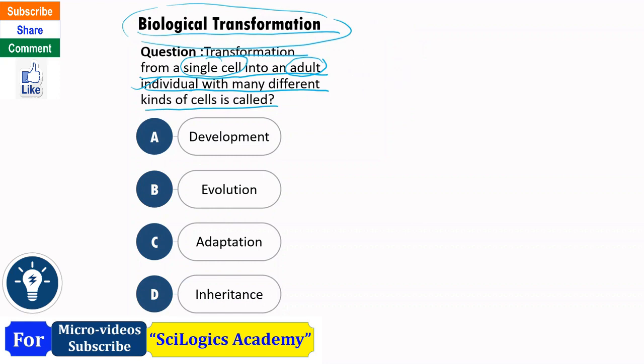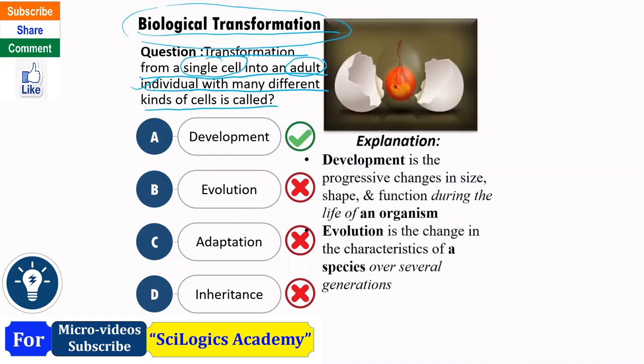Now we will see the answer. Development is the correct answer. Evolution is wrong. Adaptation is wrong. Inheritance is wrong. Now we will see the explanation.